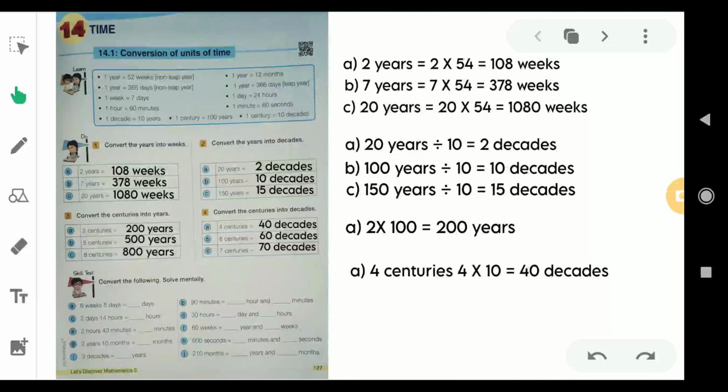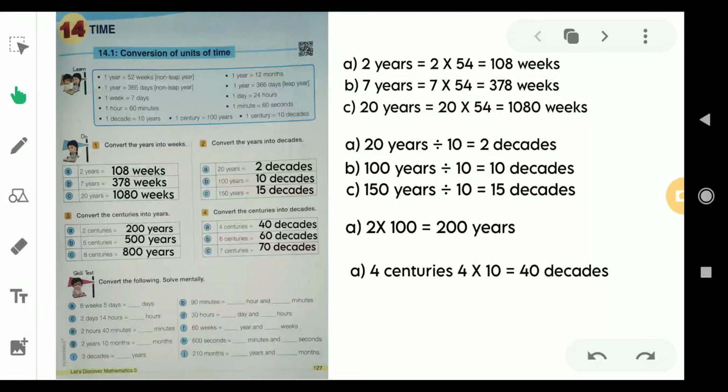Dear children, now we are in the 14th chapter, that is time. Time is an important aspect in our life. It is just like another aspect of measurement, and without time, we cannot imagine how the world will move. Time is very much important. By using time, we can finish our activities in a particular duration. That is why time has got importance in our daily life.